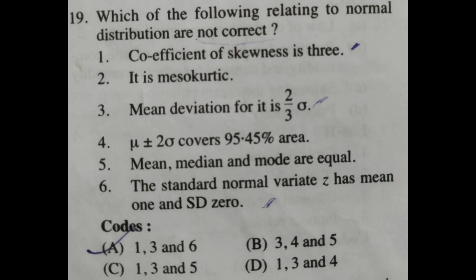So the right answer is code 1. So 1, 3 and 6 are not correct. It is mesokurtic, it is correct. Mu plus or minus 2 sigma covers 95.45%, it is correct. Because here the skewness for normal distribution is 0 and any symmetric data should have a skewness near 0.